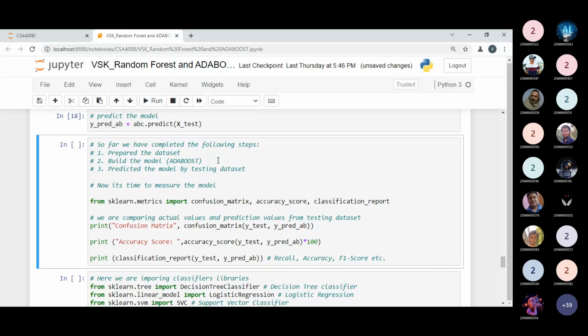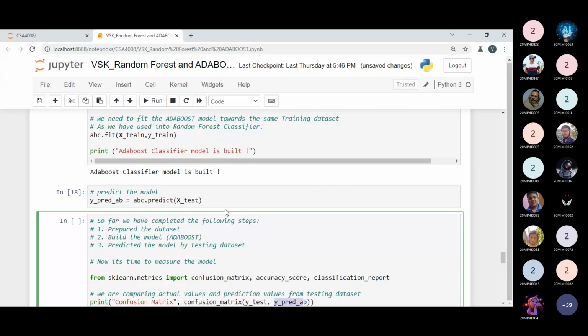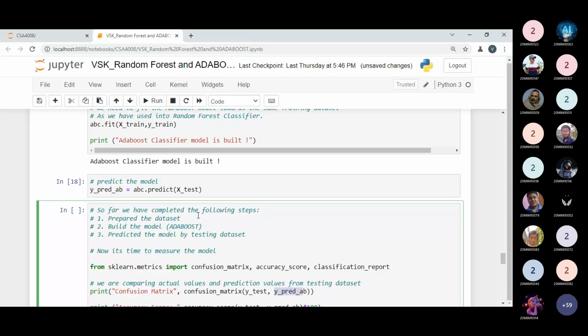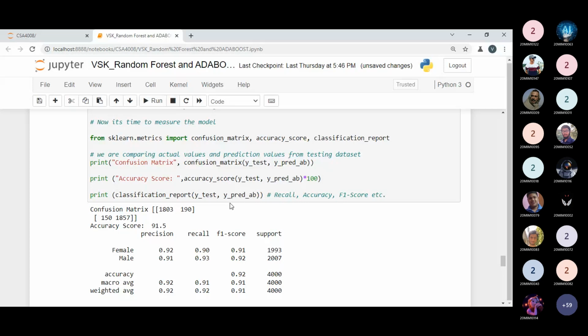Now the same parameters I have to pass: confusion matrix, accuracy score, and classification report. We just have to update the variable name, that is y_pred_AB, the name of the variable which keeps the predicted information as we have seen in cell number 18. You can observe over here, and we need to pass these values and see what we are getting. If you remember, with the random forest classifier we got an accuracy of 90.85. But in this case, we are getting an accuracy score of 91.5.